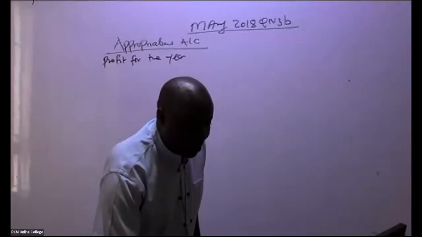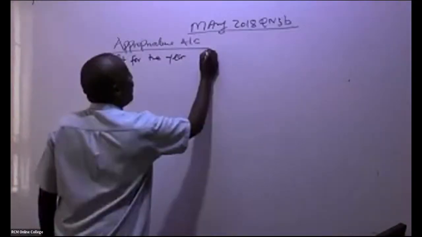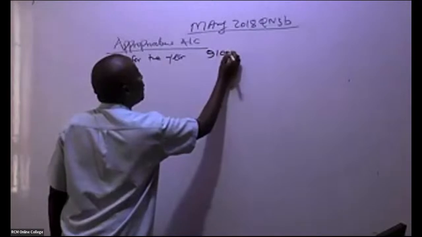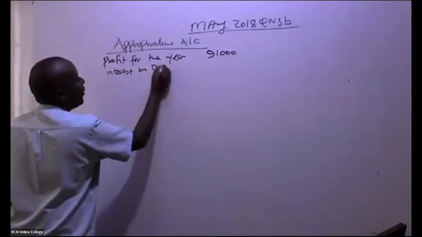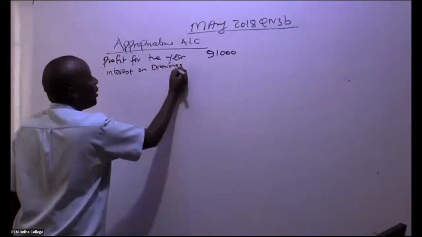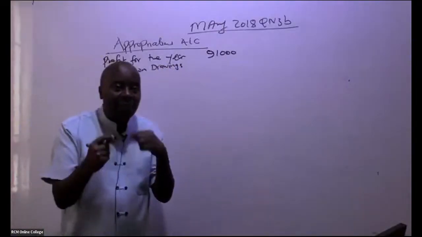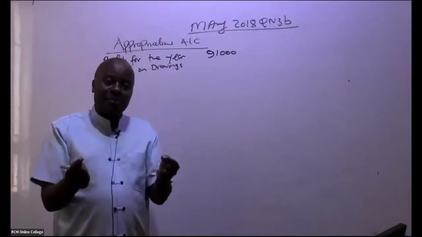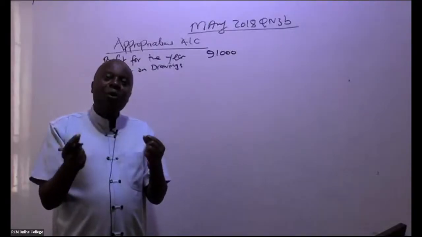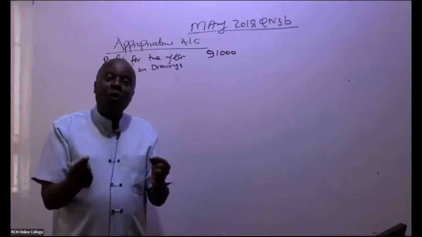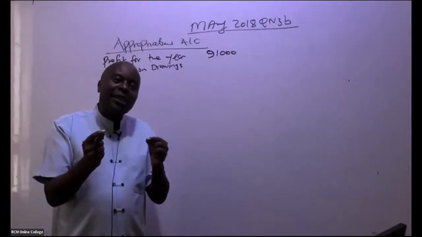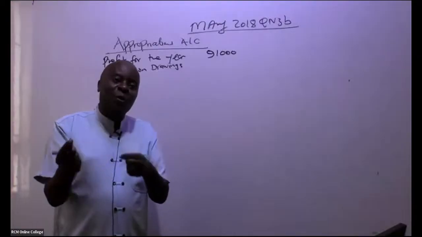Great. Now, this 91,000 profit for the year, if there is any interest on drawings. So remember, as partners, we keep on drawing amounts from the audit firm, often. And because we would want to discourage drawings from the firm, we normally charge some soft interest, like a soft loan to you.